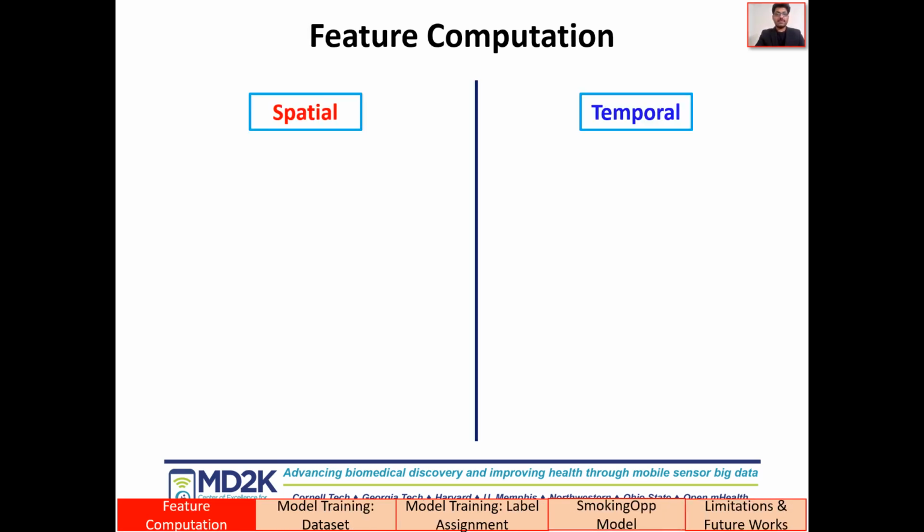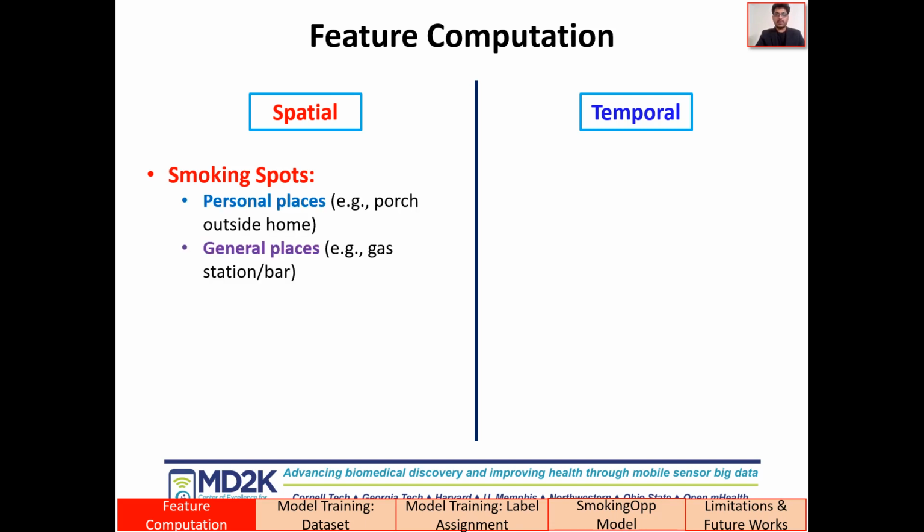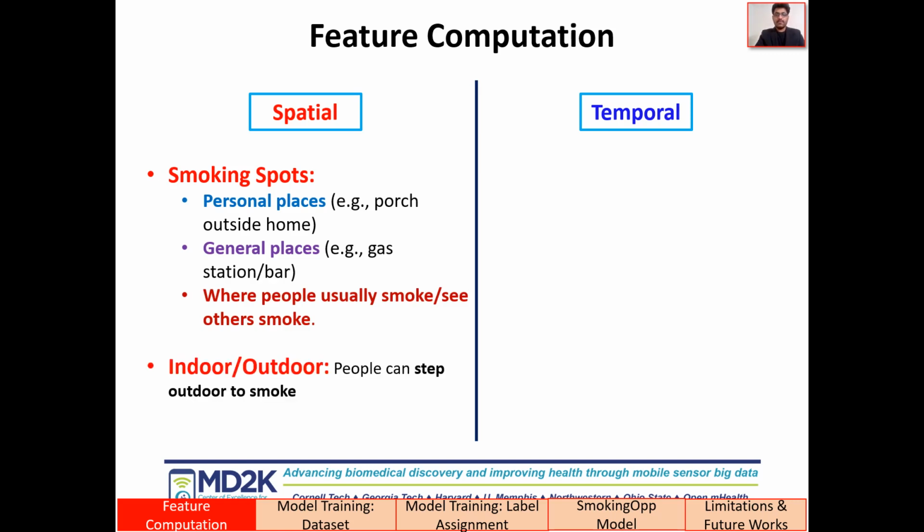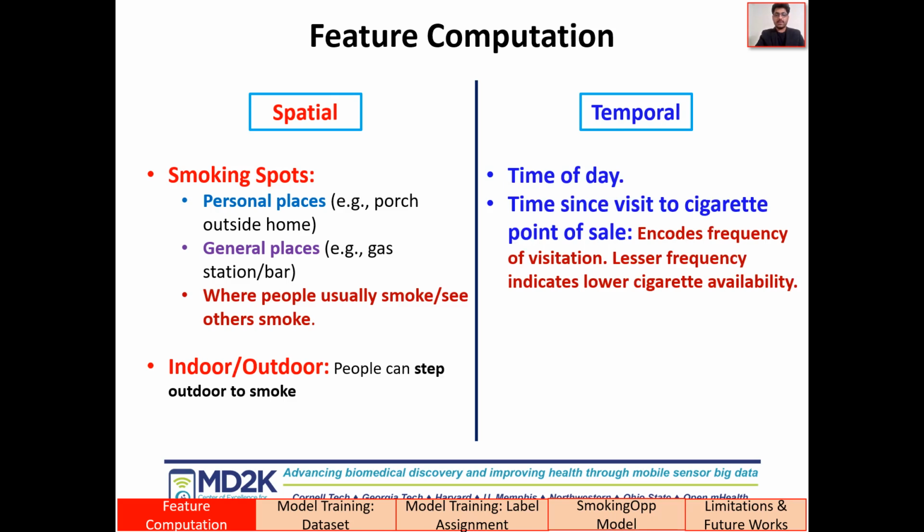Next, we compute various spatiotemporal features from the assessment windows. First, we describe the development of smoking spots as a novel feature which can be of independent utility to the research community. We use GPS data and real-time smoking detection to identify personal and general smoking spots where people can usually smoke or can see others smoking. We supplement this with detection of indoor versus outdoor and temporal features such as the time of day and time since visit to a cigarette point of sale, which encodes the frequency of visitation to a cigarette point of sale.